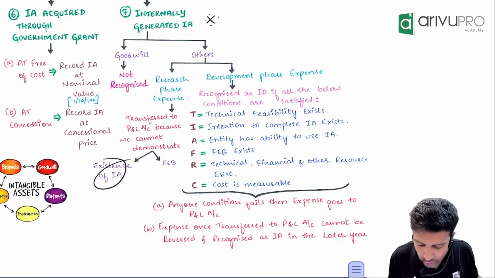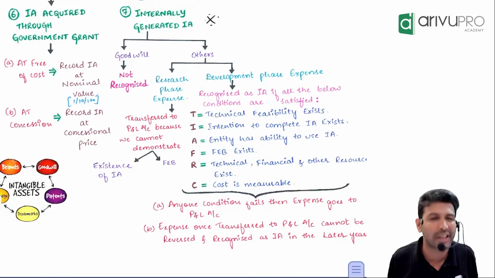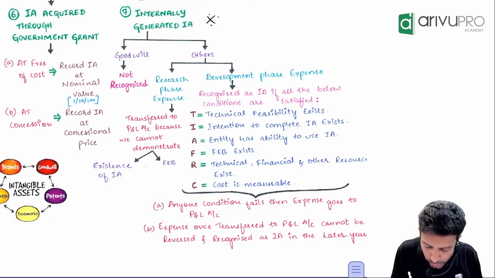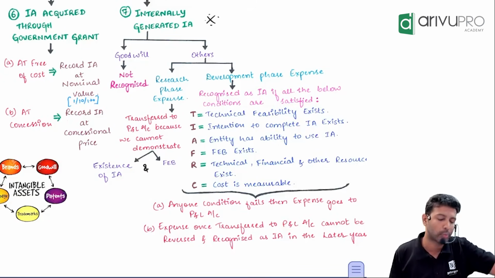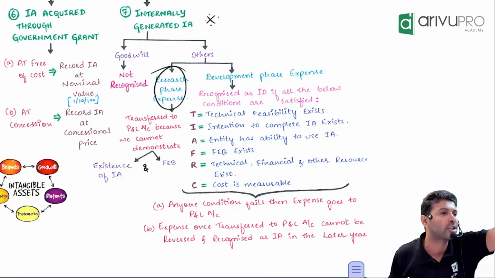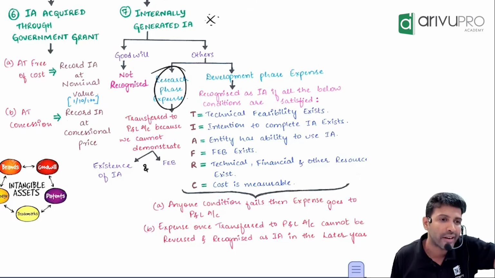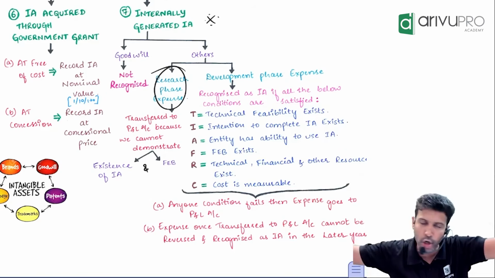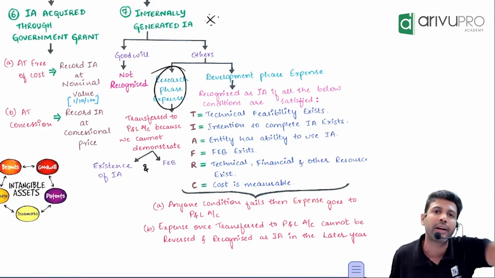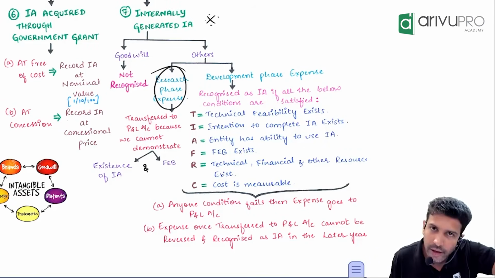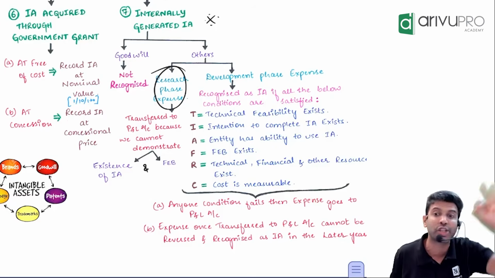how much benefit you will get? No, you cannot assess with certainty. That you also cannot determine properly. Hence, what the standard says is, as a thumb rule, entire research phase expenditure goes off to P&L immediately, not after 2 years, not after 5 years, not over a period of 5 years. No. This year, if you have spent 100 crore on research, the entire 100 crore will be booked as an expense in this year's P&L only, in one shot.